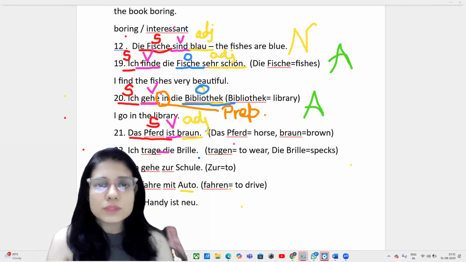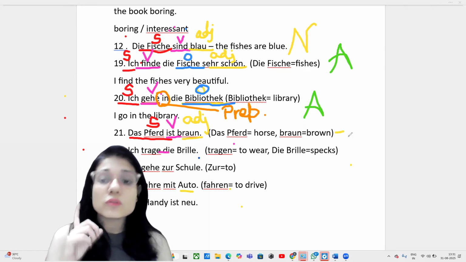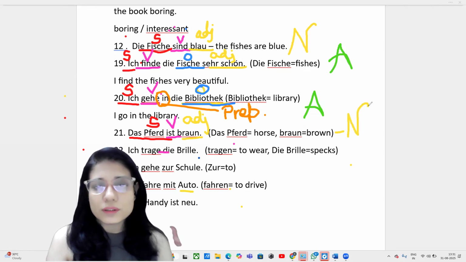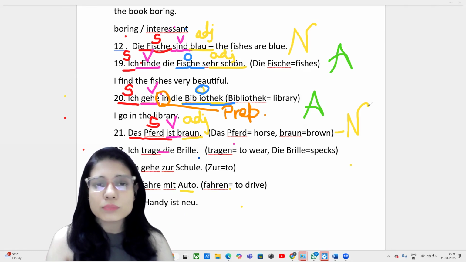So we have subject, verb, article and adjective. What will be the final answer according to this? We are talking only about the horse. We are talking about the horse. So it will be nominative. Is that clear? First note down 12, 19, 20 and 21. Then I will erase and scroll and cover the next four examples also quickly.